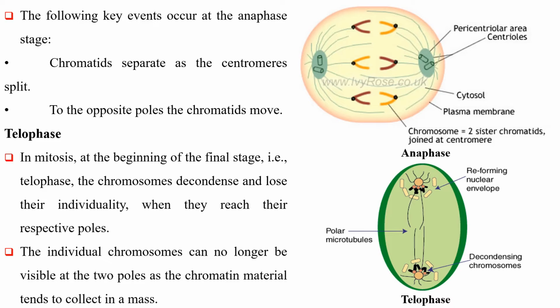The following key events occur at the anaphase stage. Chromatids separate as the centromeres split. To the opposite poles, the chromatids move.